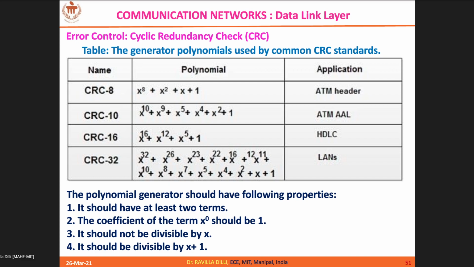That is the characteristic you need to have when you are defining the polynomial. Make sure that they obey these properties. It should not be divisible by x, which means you cannot take x as a common term from the given polynomial. Fine.